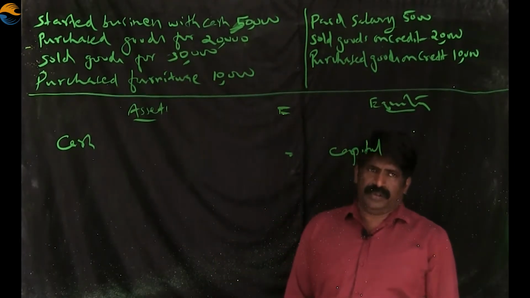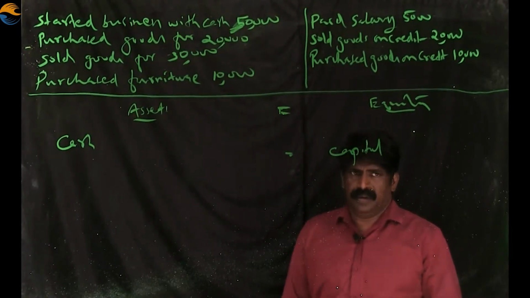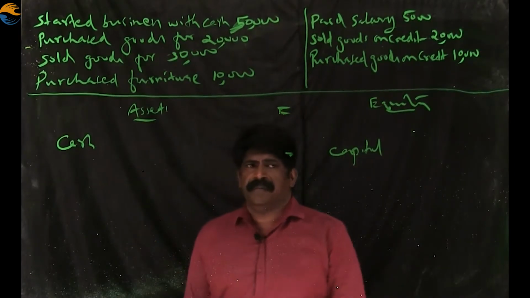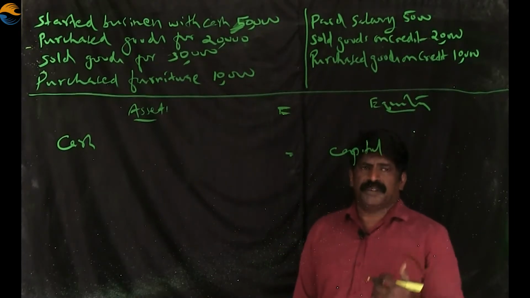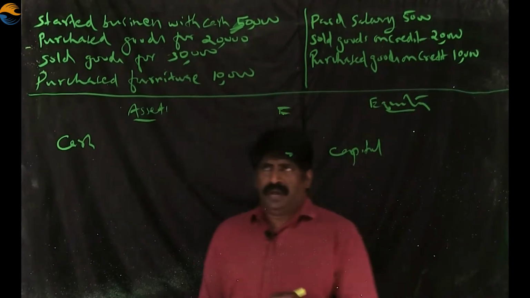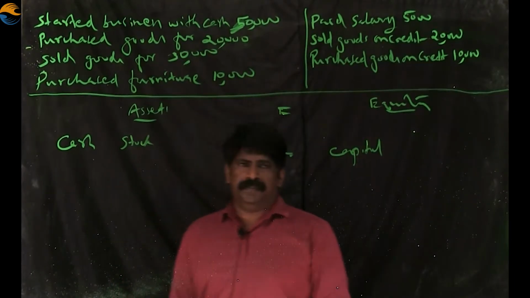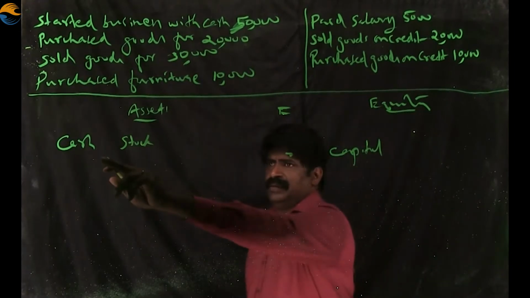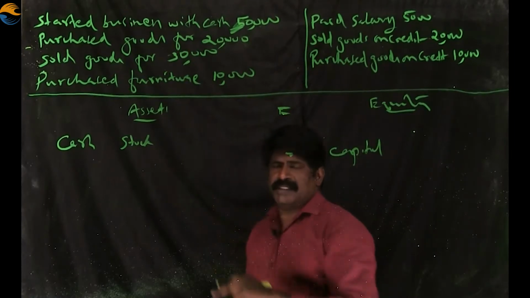Purchased goods for 20,000. When we purchase goods for rupees 20,000, cash goes out and stock comes in. Cash is already here, so I am not writing anything here. When we purchase goods into the business, a new asset comes into the business, which is called stock.